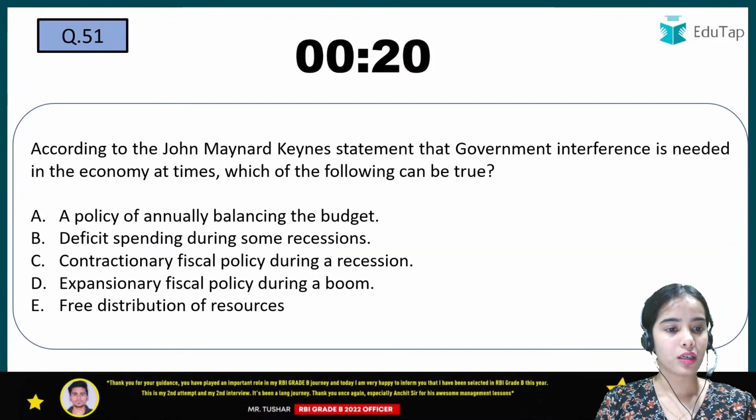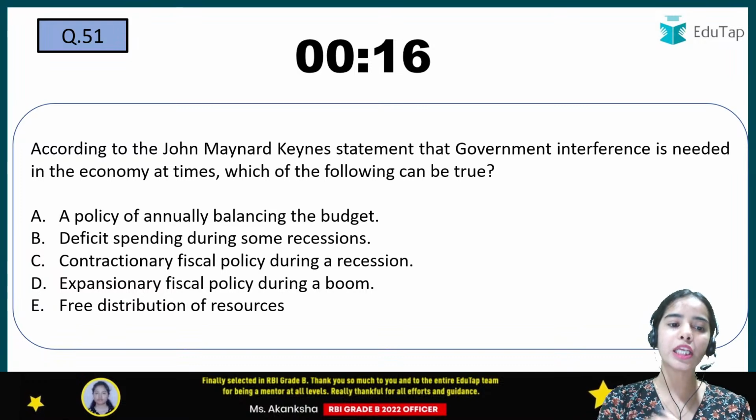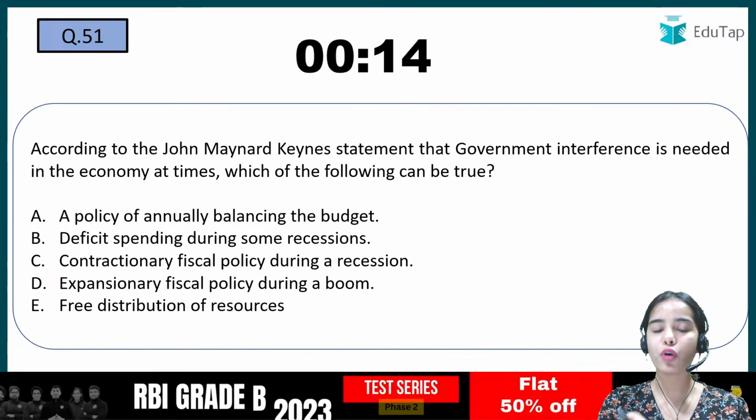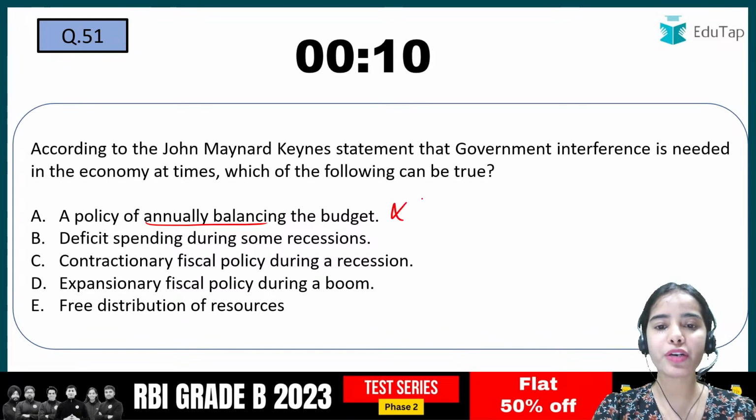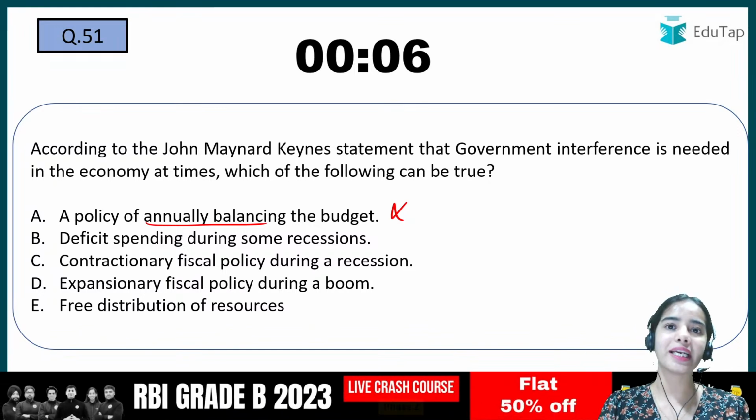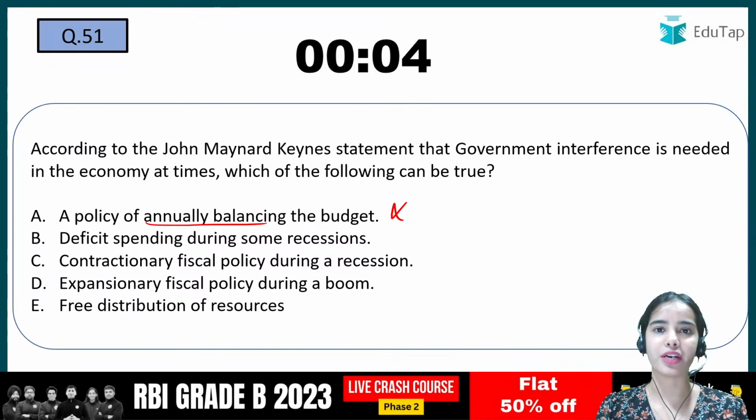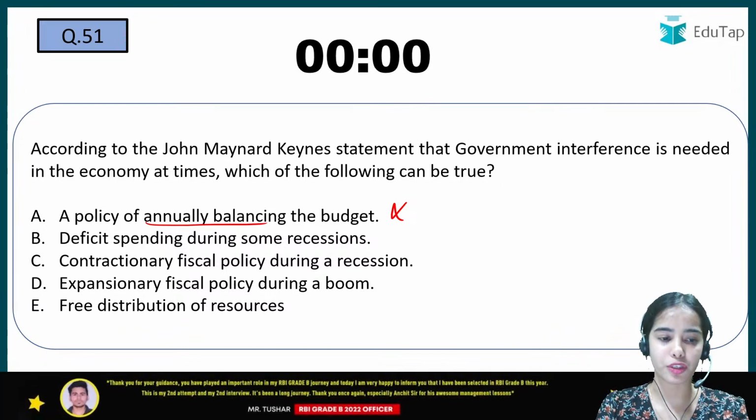Okay. John Maynard Keynes' statement that government interference is needed in the economy at times. Which of the following can be true? So a policy of annually balancing the budget can never be true for a country like India. Because COVID-19 is happening, trouble is coming in our country, and a recession can happen in our country. In that situation, the government should never think of balancing the budget.